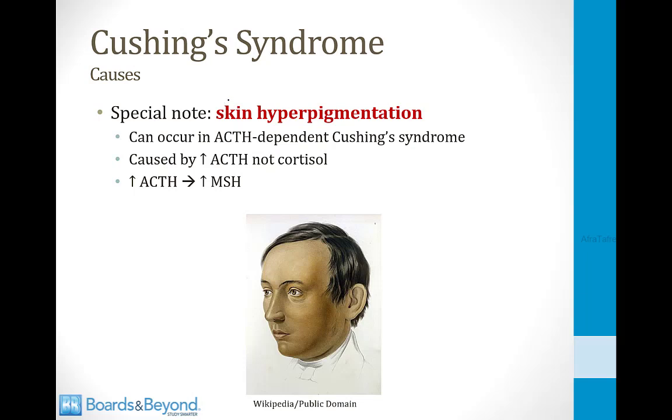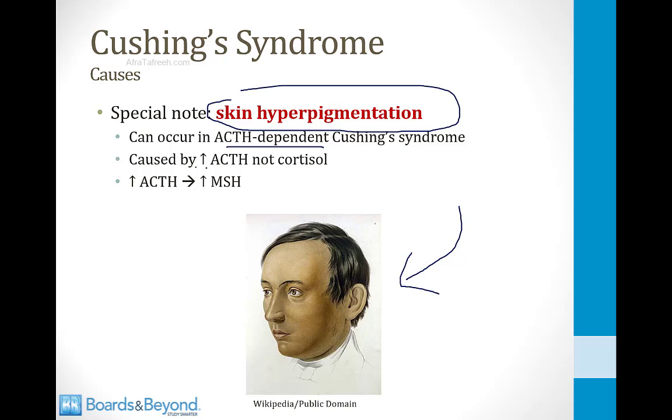Let me make a brief comment on skin hyperpigmentation. Skin hyperpigmentation essentially means looking as if you have a suntan, sort of like this man shown on the screen here. And this is classically associated with Addison's disease, which we'll talk about later, but you should be aware that it can occur in ACTH-dependent Cushing's syndrome.